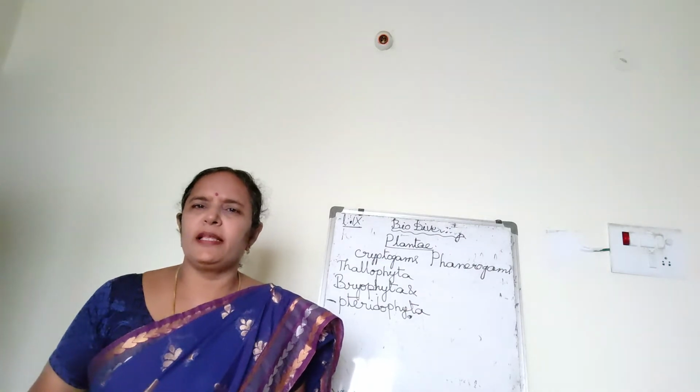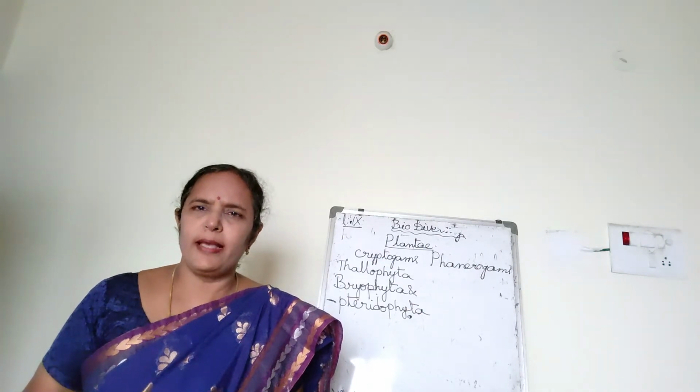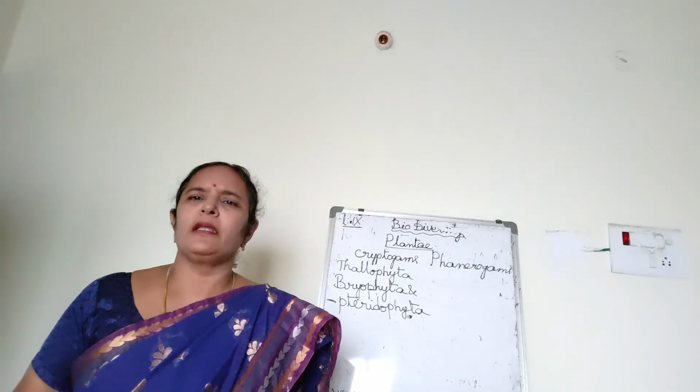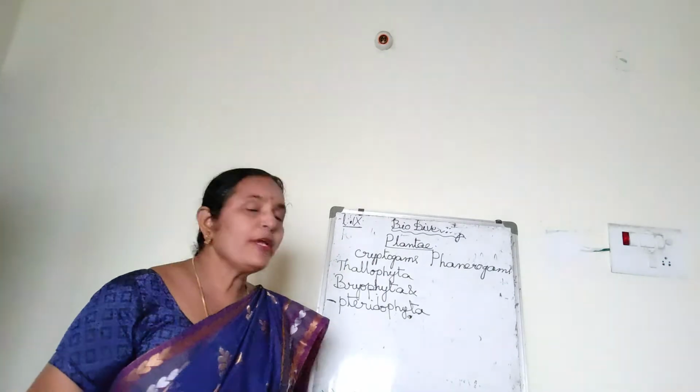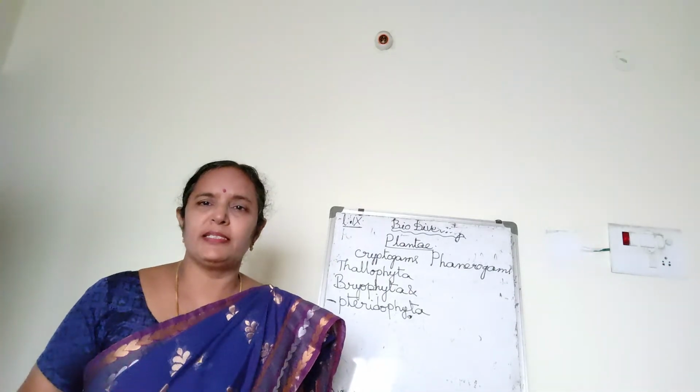These are the 3 categories under cryptogams. Cryptogams are the non-flowering plants. Phanerogams are the flowering plants.